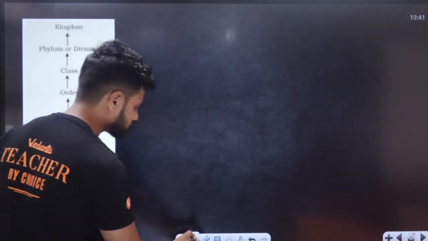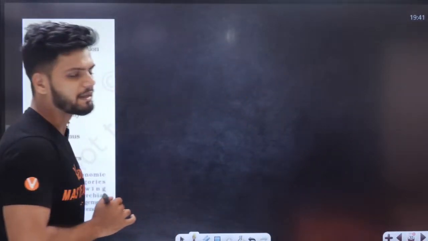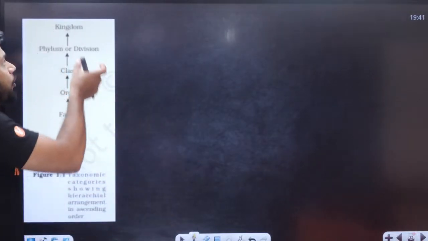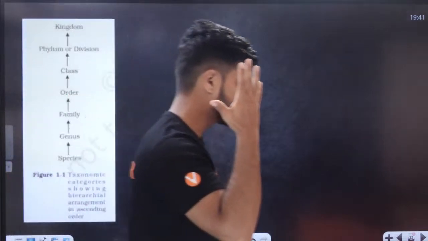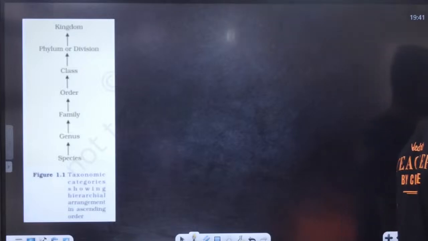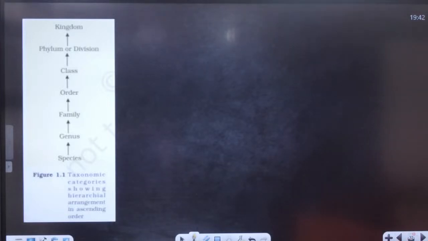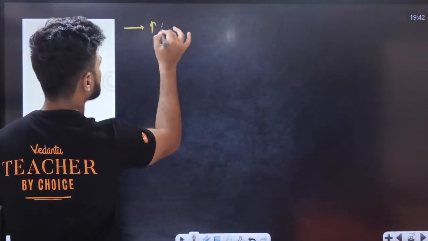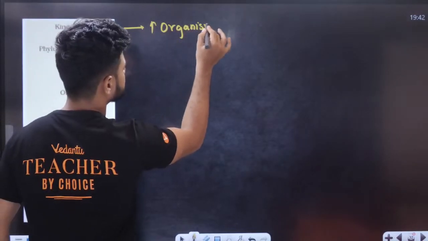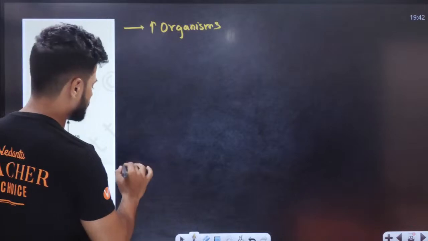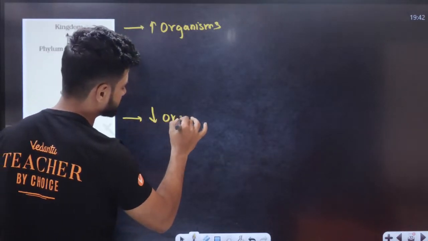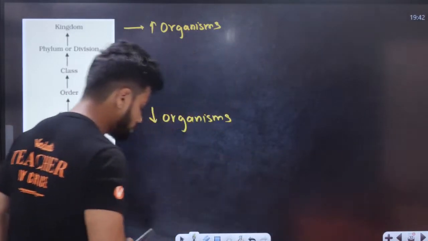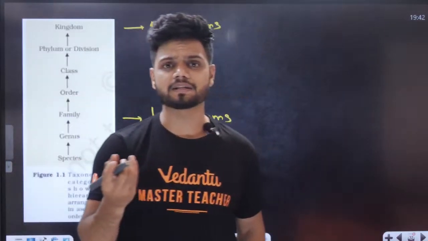For example, all of you tell me in the chat quickly. Where do you find more number of organisms? At species level or at kingdom level? See, five kingdom classification. At kingdom level, technically we find more organisms. Yes or no? More organisms here, while at the species level we find fewer organisms.